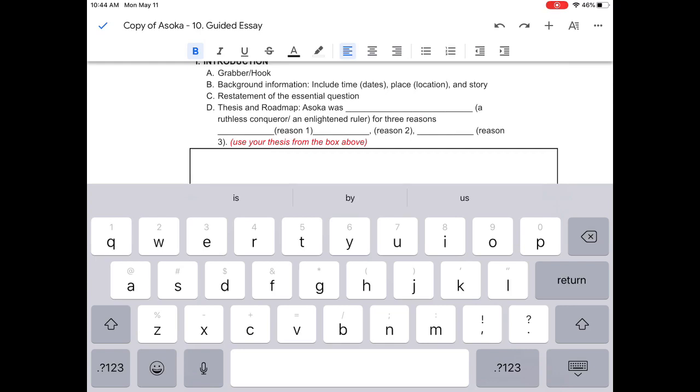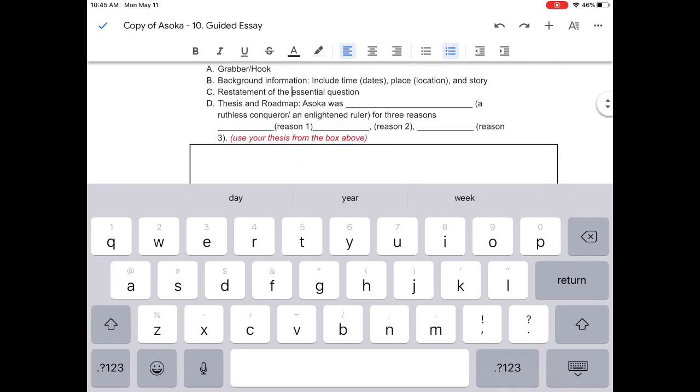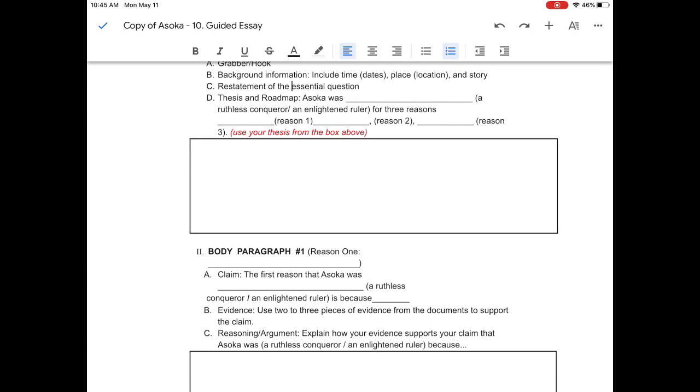So what you're writing is about 4 sentences plus your thesis. Your hook is a sentence. You need 2 or 3 informational background sentences, right? B should be about 2 or 3 sentences. And then C is the restatement of the question. And then your thesis is the answer to that question. So you let your reader know what you're talking about. Here's the question that I'm addressing in this essay, and here's my position on it, because this is an argumentative essay. You're taking a position and arguing that your interpretation and point is correct.